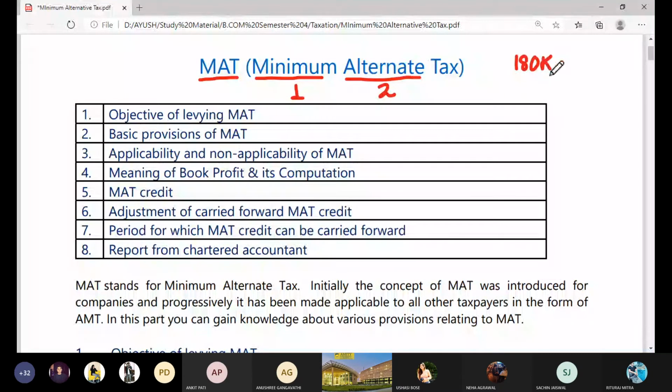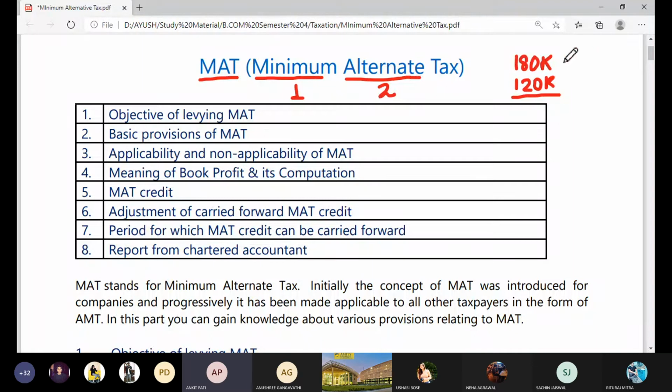आपको ये normal provision में tax मिला. Then you started computing as per the provisions of MAT under section 115JB. You have computed a minimum alternative tax, that is 120K. Now it cannot be a case that you'll pay both the taxes to the government. You'll definitely tell the government, sir, collect any one of these from me. So what do you think? Which amount will the government collect from you? So government will take 180K because that's a higher tax amount.